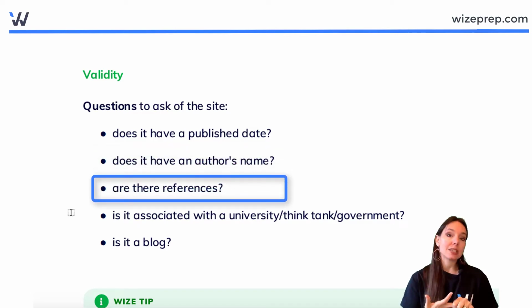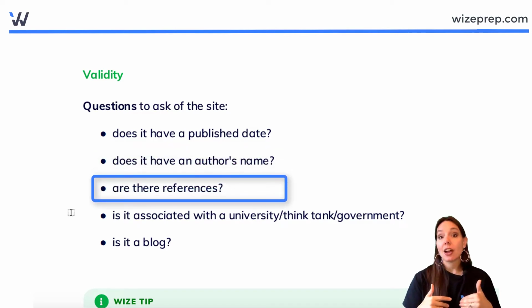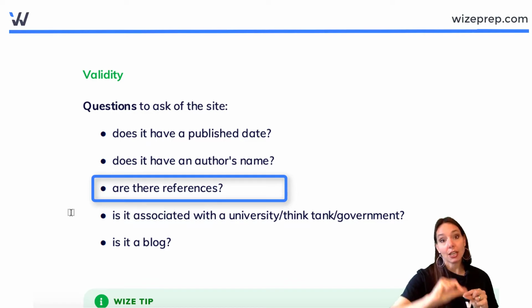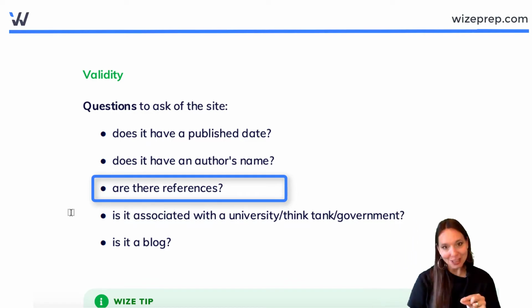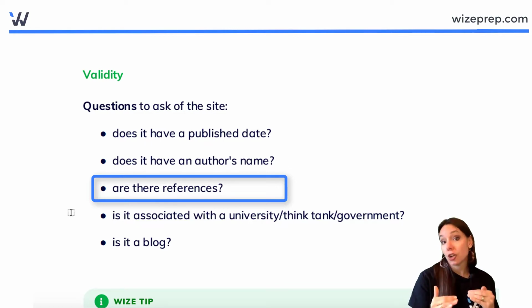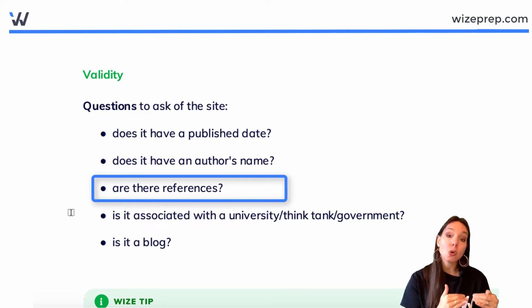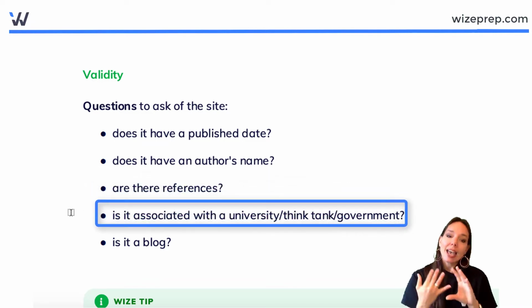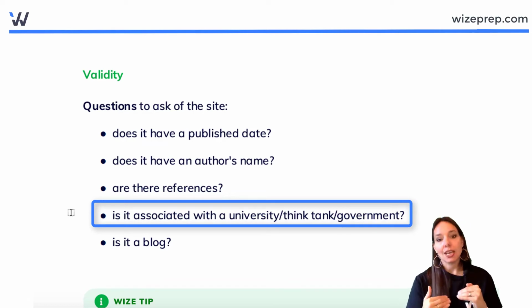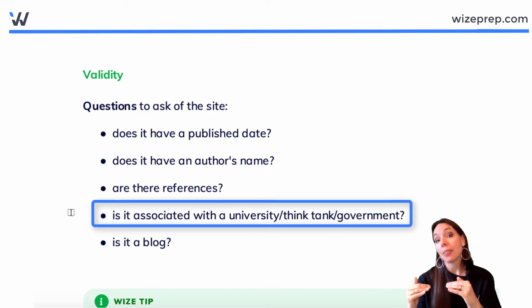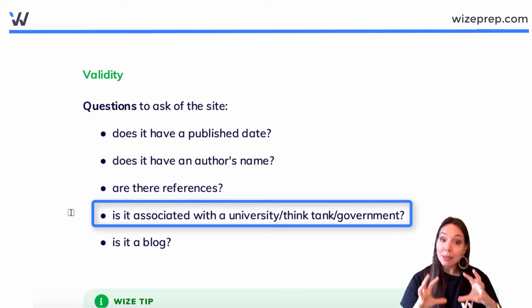Are there references to other sources? That could be a hyperlink within the text, something you can click on that takes you someplace else, and you can start this process all over again, checking the validity of that site. Or maybe it's footnotes, citations to non-online sources, to actual books. Is the site associated with a university or a think tank or even an official government site? Sometimes things like that.